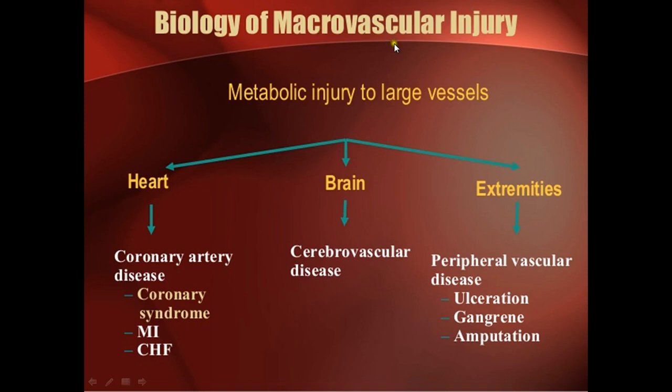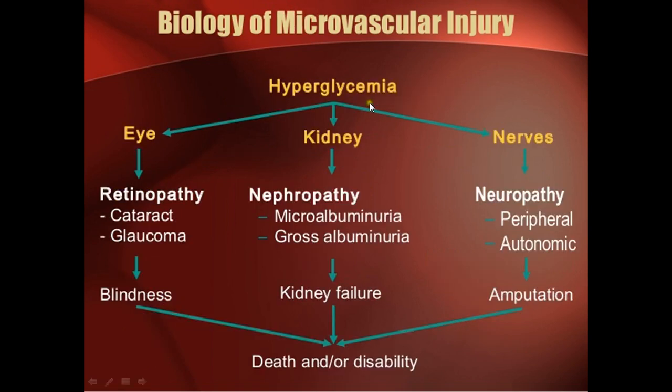So, biology of the macrovascular injury: metabolic injury to the large vessels. We have macrovascular and microvascular injuries. The macrovascular is because of injury to large vessels: in the heart, coronary artery disease, coronary syndrome, MI, and congestive heart failure. In the brain, patients have cerebrovascular disease, strokes. In the extremities, peripheral vascular disease like ulceration, gangrene, leading to amputations. While microvascular disease is because of hyperglycemia.